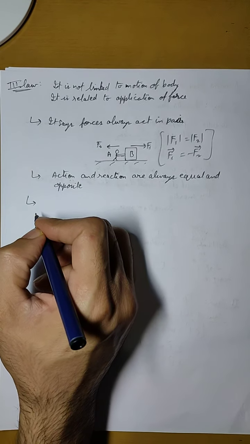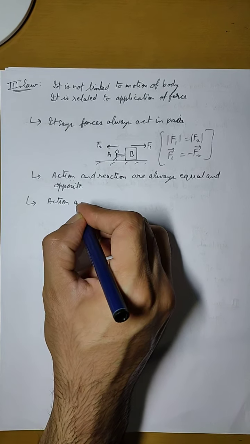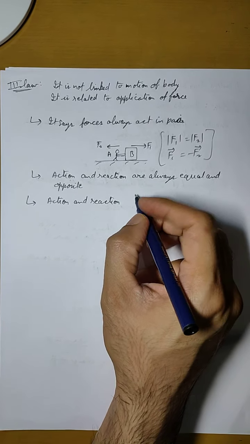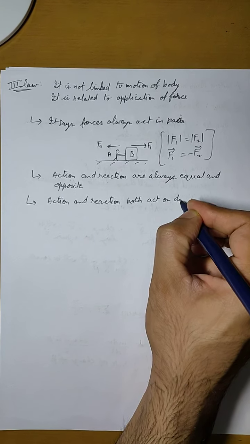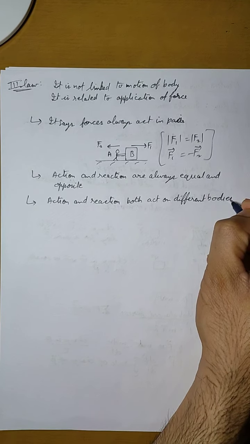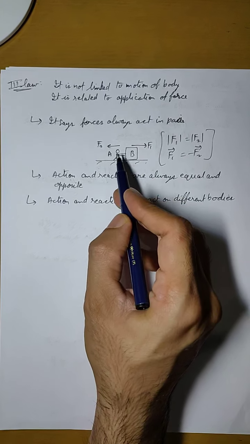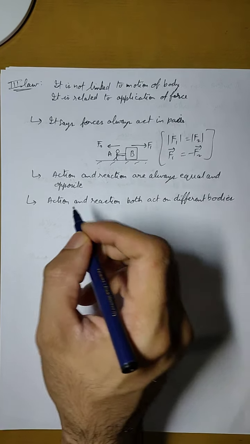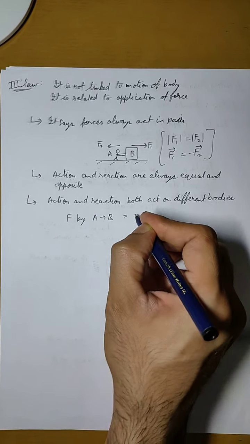And the third important point is action and reaction both act on different bodies. What does this mean? This means if you look at this diagram carefully, F1 is the force applied by the boy, applied by A on B. So the force by A on B is F1.